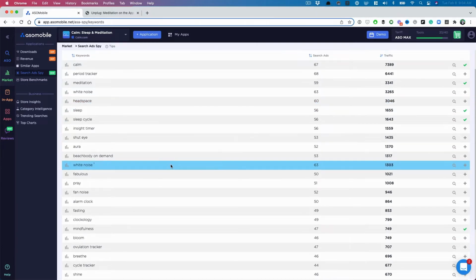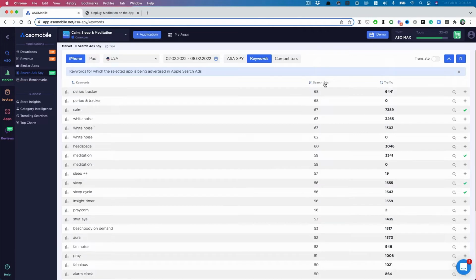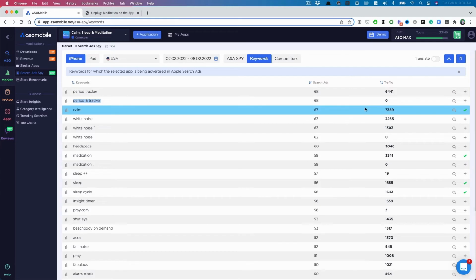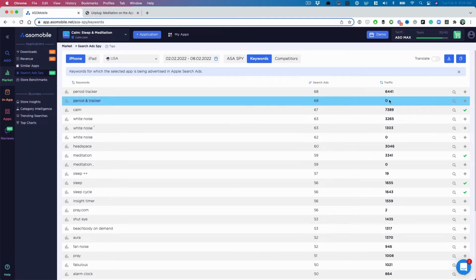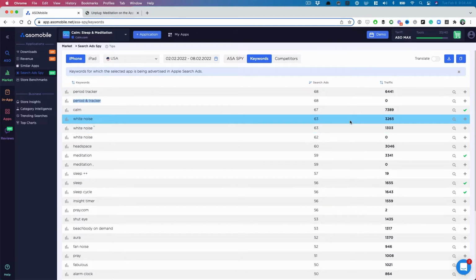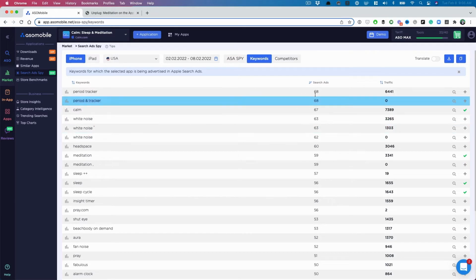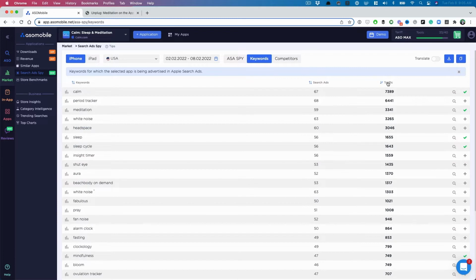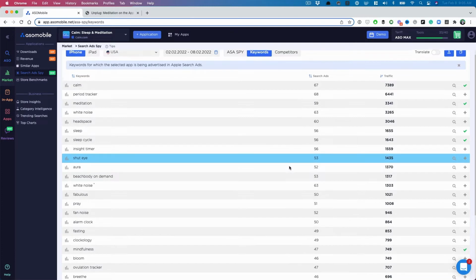So I'm coming down here a little bit. Now we can sort by this search ads means traffic. And as you can see, sometimes these tools have period and tracker. We think this ampersand is just like a space. And so that's why I like ASO Mobile saying, hey, there's no traffic. So forget these ampersand signs, okay? And these random symbols, they probably don't have as much traffic as other ASO tools, if you just went off the search ad score, say they do. So you can sort off of traffic right here. And that's what I'm going to do. I'm going to go off of traffic from ASO Mobile. And we're going to try to find some keywords.